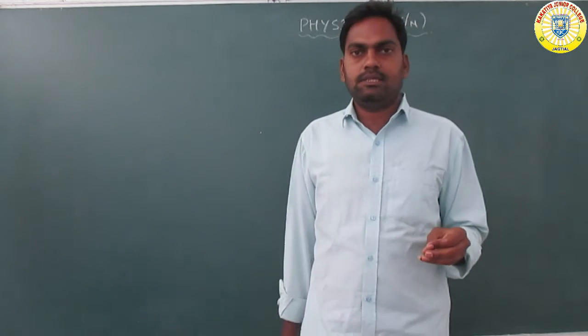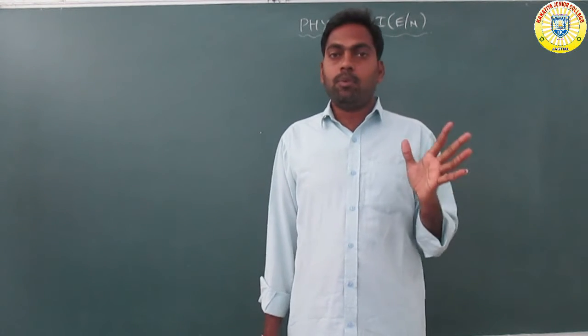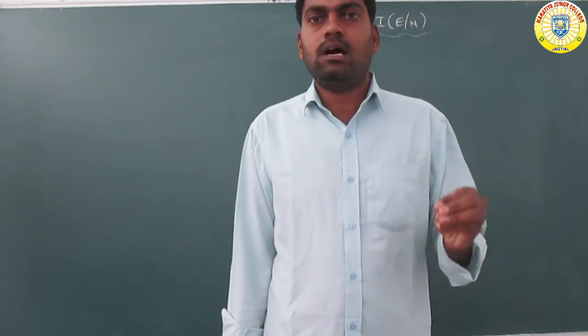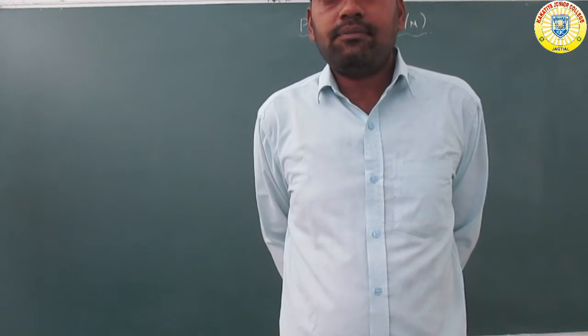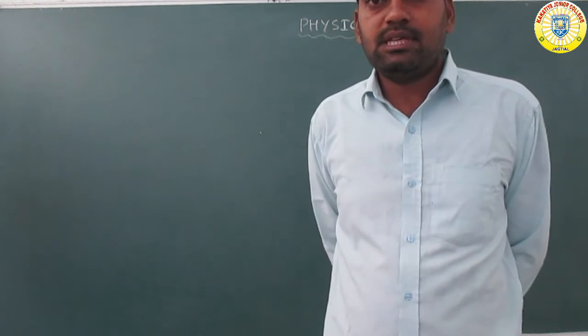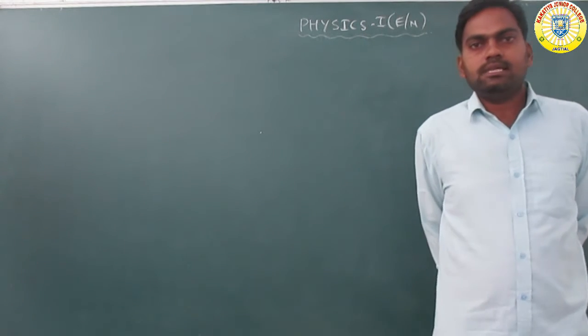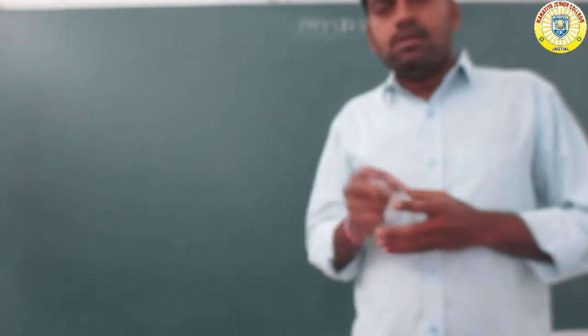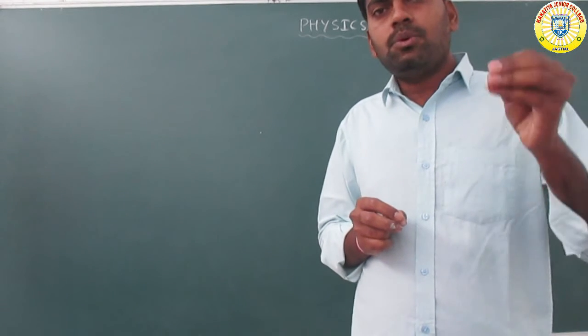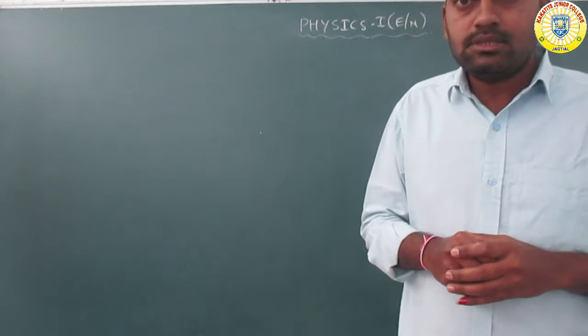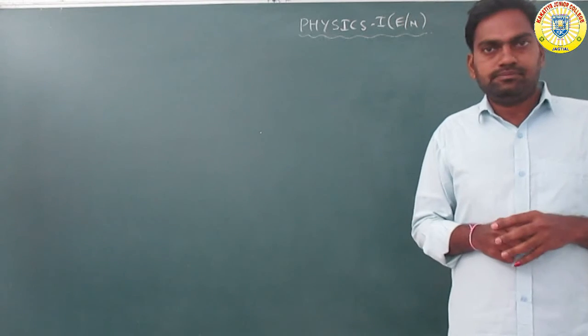So what is friction? Friction opposes the force, the relative motion between two surfaces that are in contact. Friction is the force that opposes the relative motion between two bodies in contact. That is called friction.